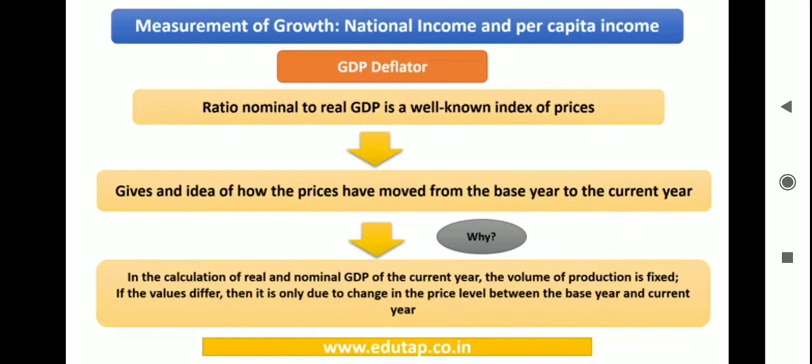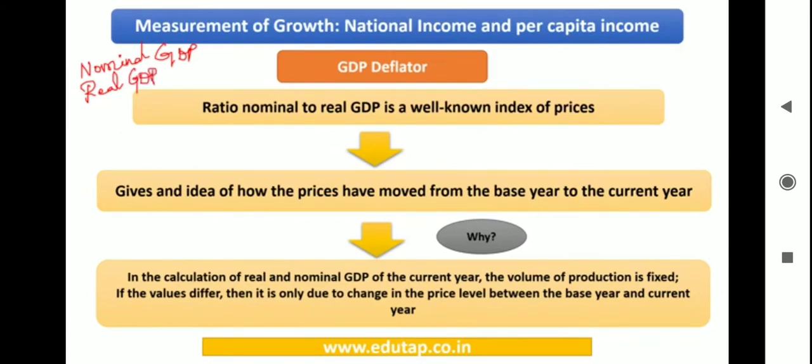Okay friends, so we were discussing this concept of nominal GDP, right, and real GDP. Okay, so I would recommend that you watch part 2 and only then you would be able to understand this GDP deflator.